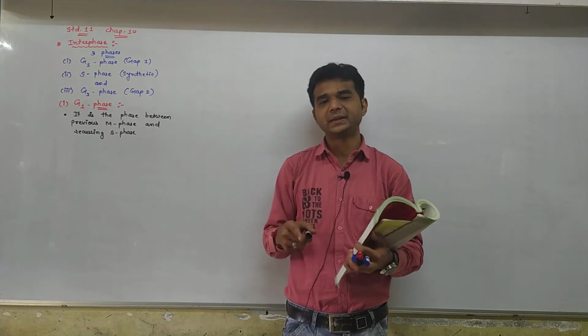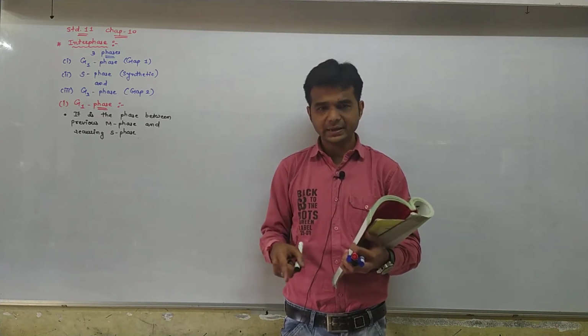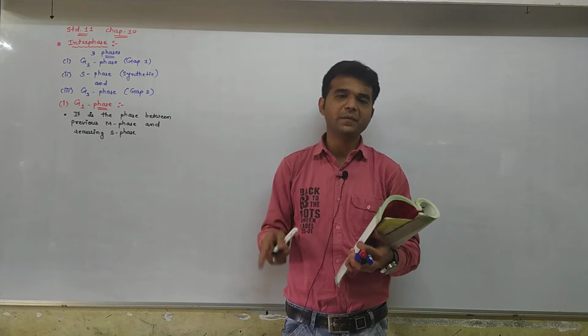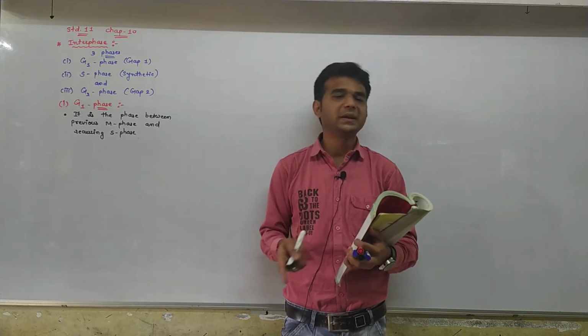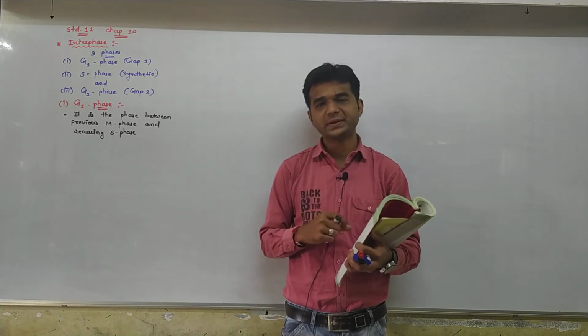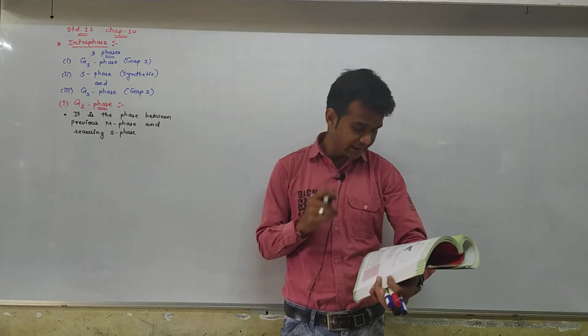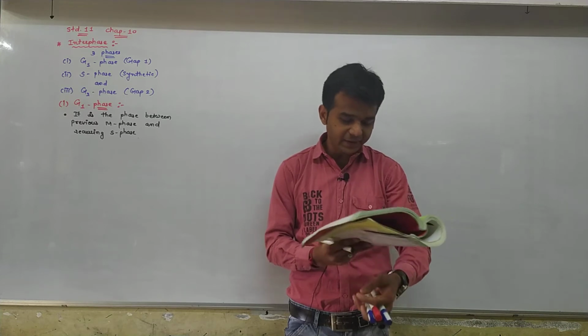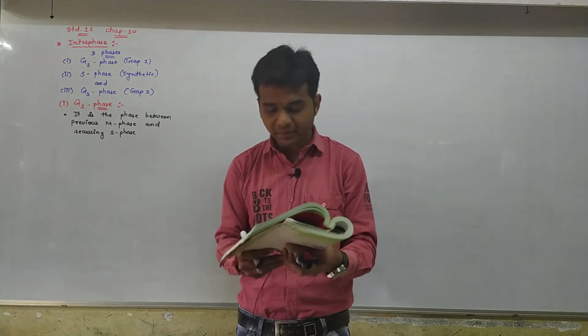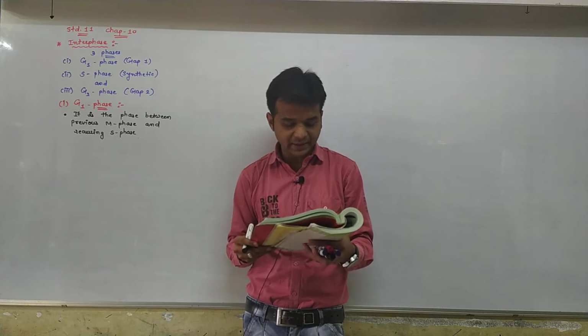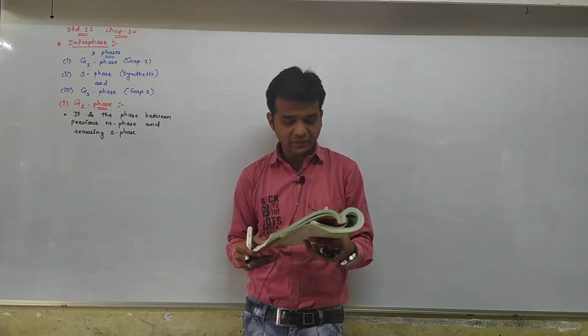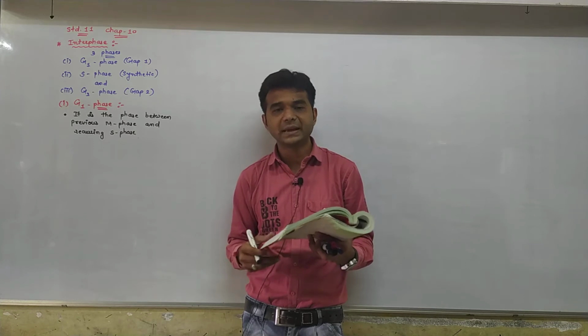G1 is present in recurring interphase stage before S phase, but after the previous M phase. So here it is written that G1 phase corresponds to the interval between mitosis, that is M phase, and initiation of DNA replication, that is S phase.